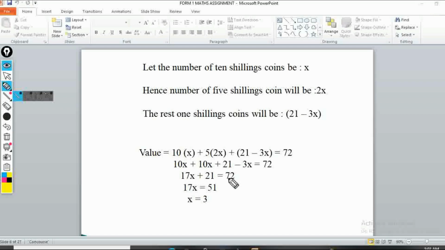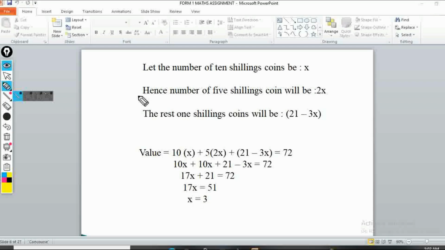is equal to 72. Now I'll have to take this 21 to the other side. So if this 21 crosses the equal sign to the other side, it becomes minus instead of positive. So 72 minus 21 will give me 51. So 17x is equal to 51. Then I'll have to divide both sides by 17. So 51 divided by 17 gives me 3. So x is equal to 3.